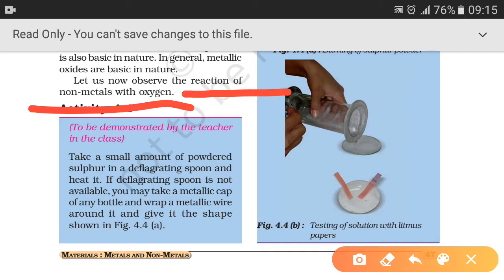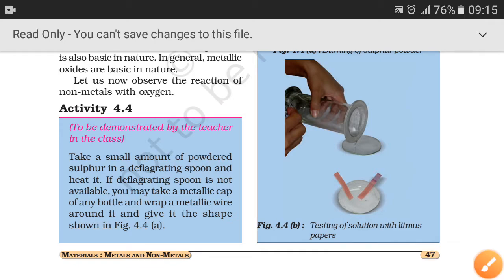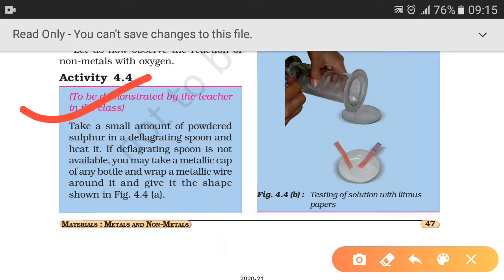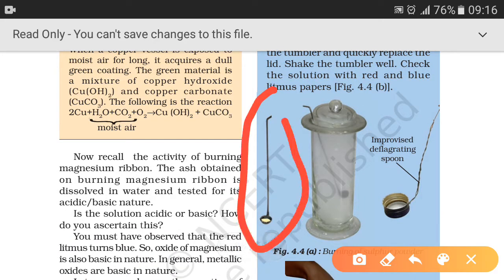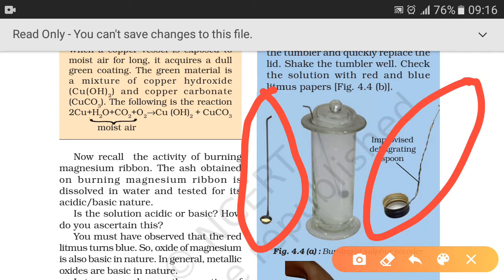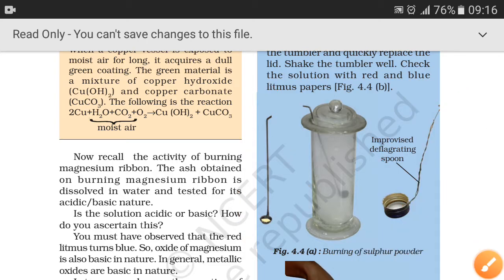To understand this, let us perform one activity. In this activity students, you have to take a small amount of powdered sulfur in a deflagrating spoon and heat it. This is a deflagrating spoon. If a deflagrating spoon is not available, then you can make one with the help of any metallic cap, and wrap a wire around it. Now when the sulfur is heated,